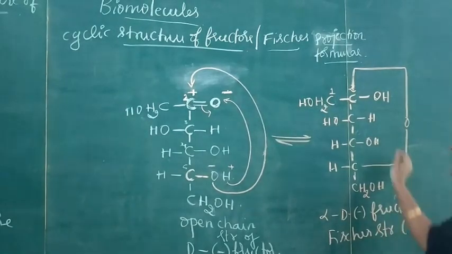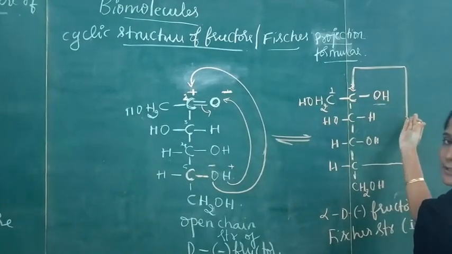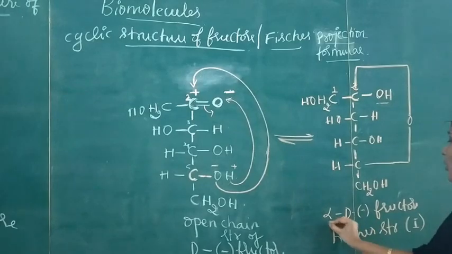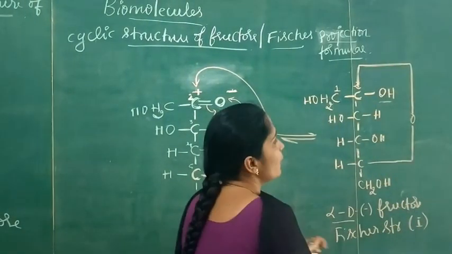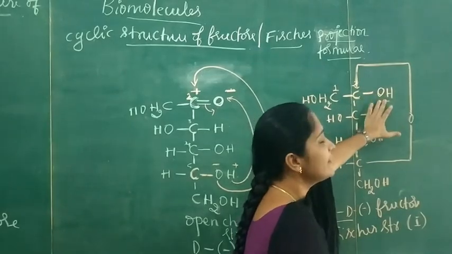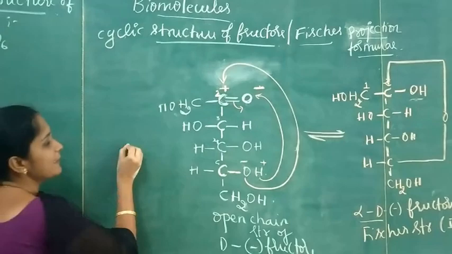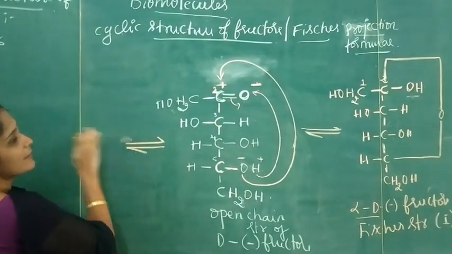In the Fischer structure 1, the alcoholic OH group is present on the right hand side. So this is called alpha D minus fructose. So this OH, you can also write on the left hand side. So now I am writing the Fischer structure 2.